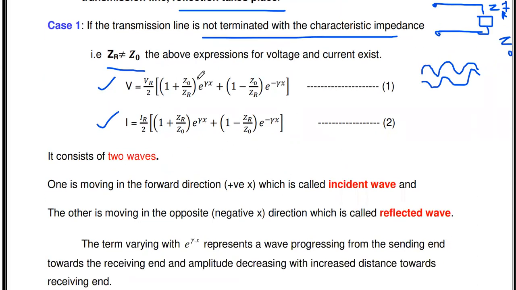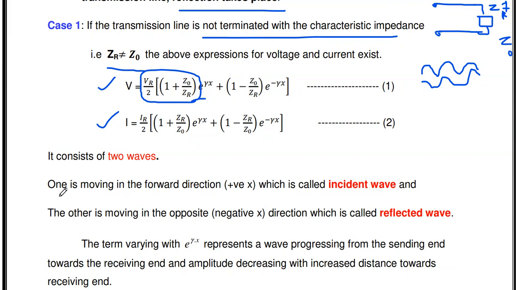You see these two equations. Each equation consists of two terms. One term is related to e power eta x, that is VR by 2 into 1 plus Z naught by ZR. This wave is said to be the incident wave.